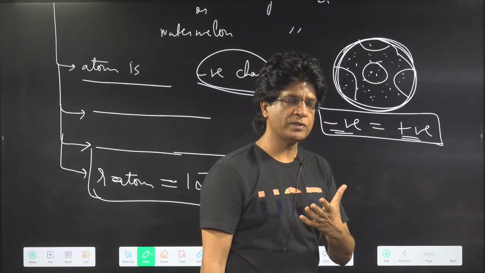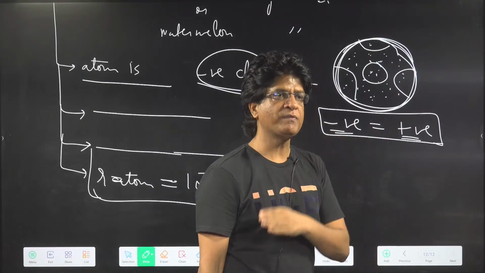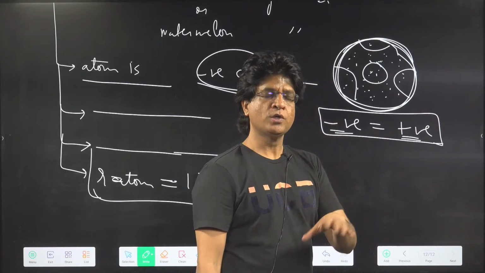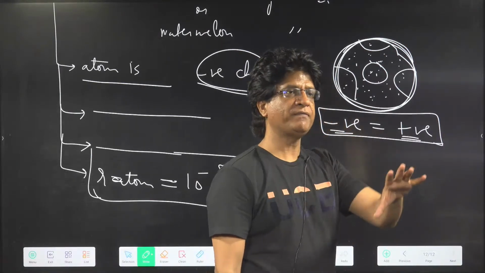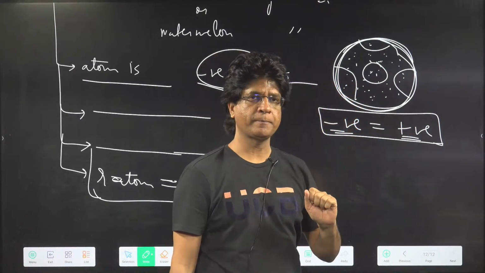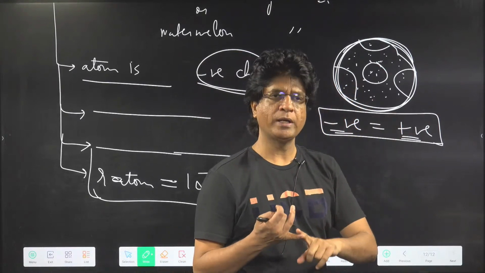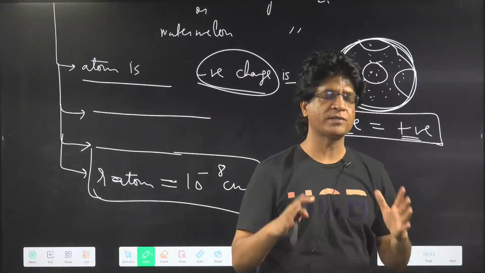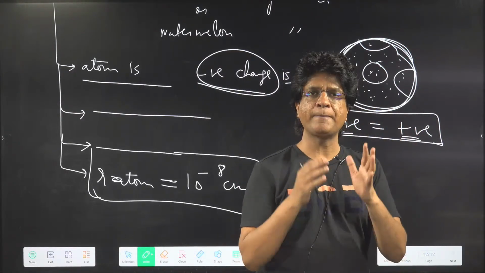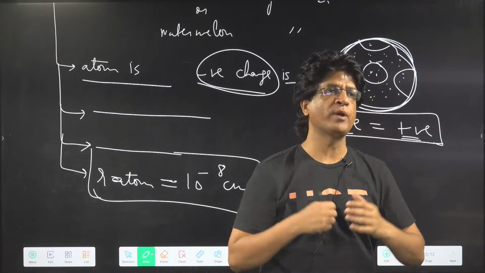Now, science means not only theory. Theory has to be verified through experiments. So he asked his student, Rutherford, to verify his model through an experiment. Understand that anyone can give any theory. Anyone has a right to give any theory or hypothesis, but all these theories and hypotheses have to be tested in the laboratory.